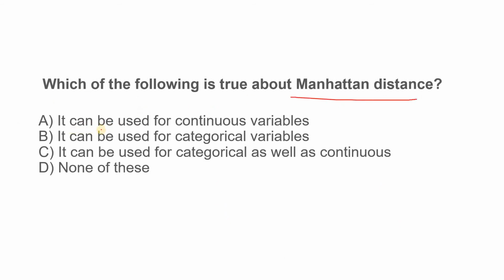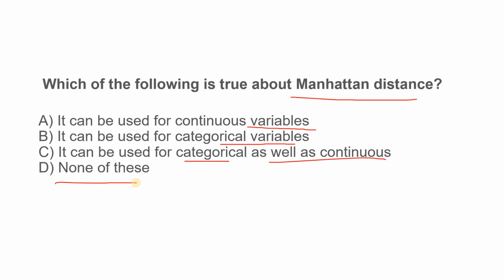See, option 1, it can be used for a continuous variable. Option 2, it can be used for a categorical variable. Option 3, it can be used for both categorical as well as continuous. Option D, none of these. So what is the correct answer? Obviously correct, no doubt. The correct answer is option A.